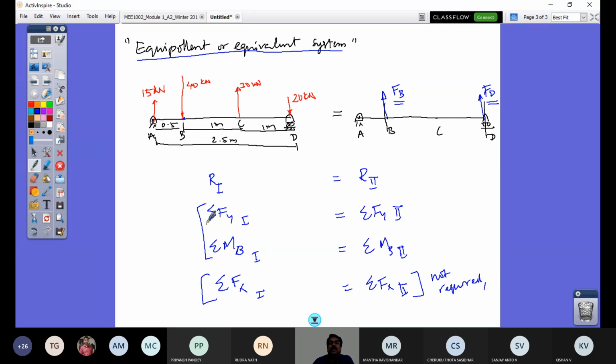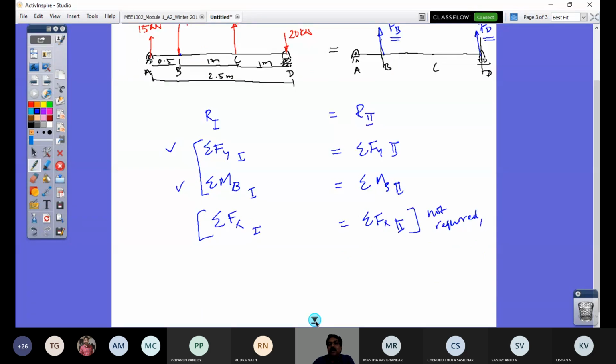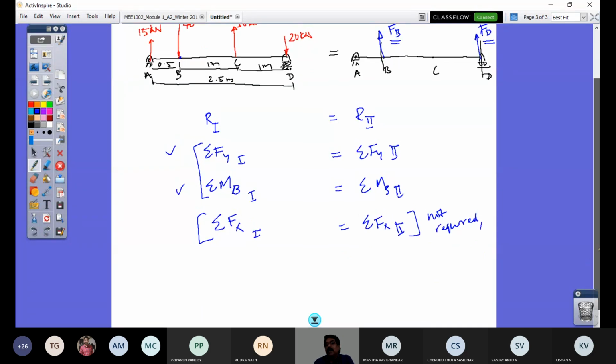So these two conditions will solve my two unknowns. When I use the first condition, I would have an equation having these two unknowns. When I use the moment condition, I would be able to solve for FD. So let me solve now for FD, taking moment on both sides of the system, right? What will I have here?